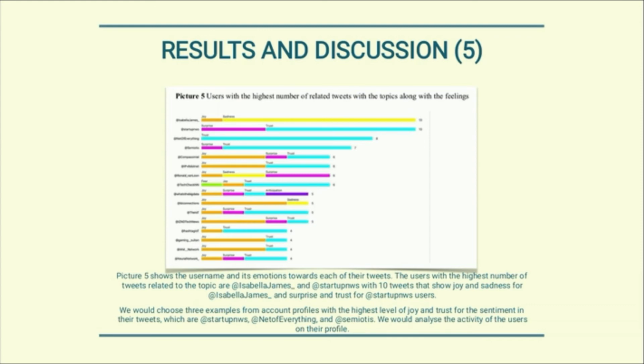Picture 5 shows the username and its emotions toward each of their tweets. The users with the highest number of tweets related to the topic are Isabella James _ and Startup NWS with 10 tweets that show joy and sadness for @Isabella James _ and surprise and trust for @Startup NWS users. We would choose 3 examples from account profiles with the highest level of joy and trust for the sentiment in their tweets, which are